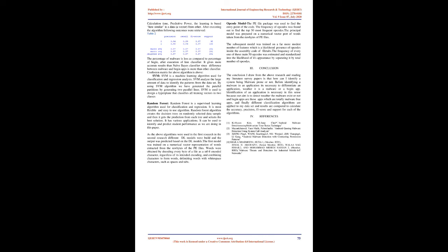Nearest neighbor. To evaluate any technique, we generally look at 3 important aspects. These help to interpret the output. The percentage of malware is less as compared to the percentage of benign after execution of the KNN classifier. It gives more accurate results than the naive Bayes classifier, since the difference between malware and benign apps is more than for the other classifier. The confusion matrix for the above algorithm is shown above.